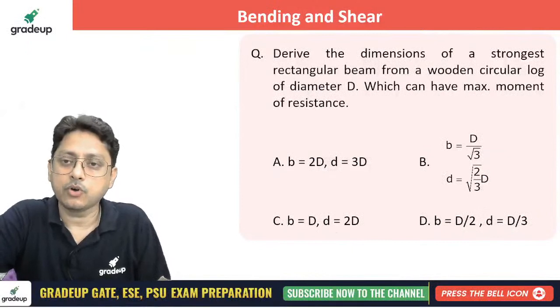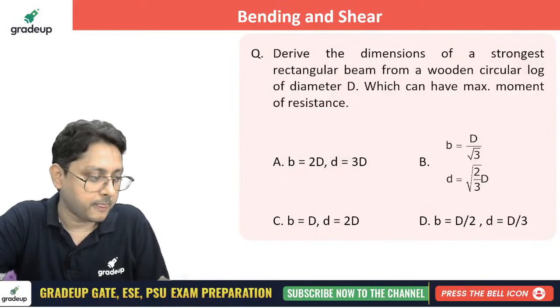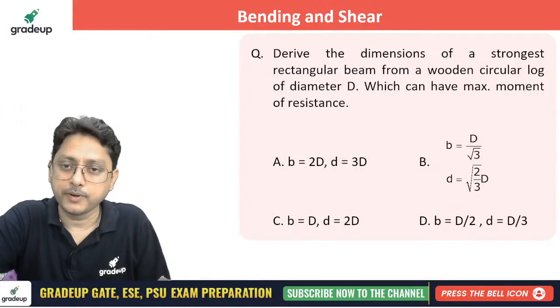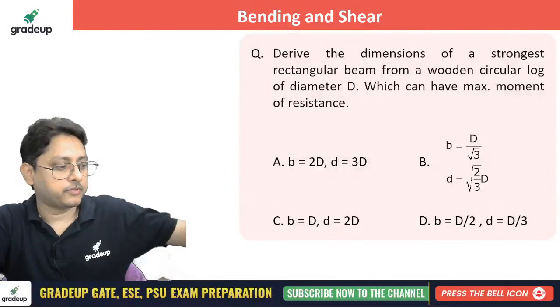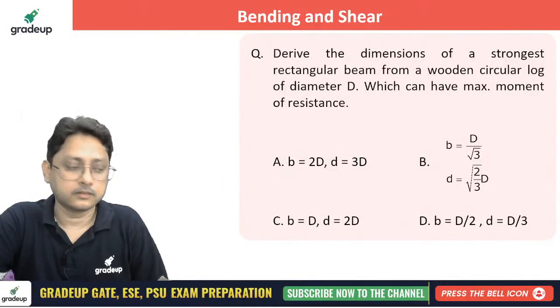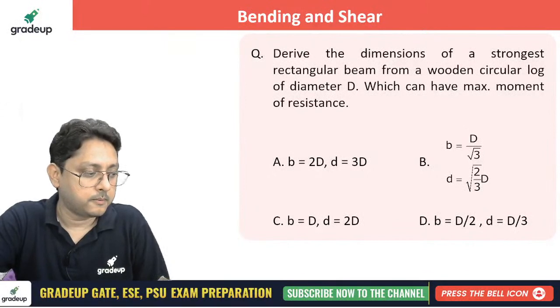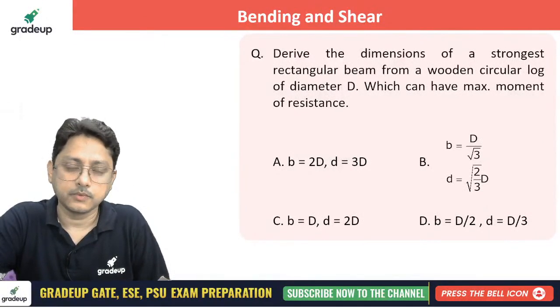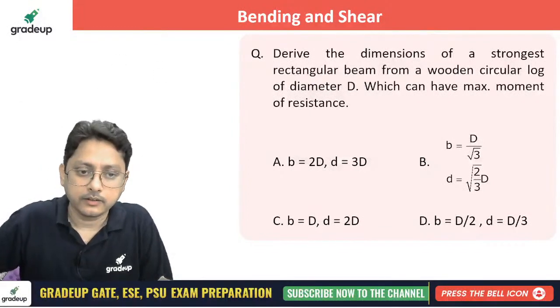Derive the dimensions of the strongest rectangular beam from a wooden circular log of diameter D, which can have maximum moment of resistance. What will be the maximum moment of resistance here?